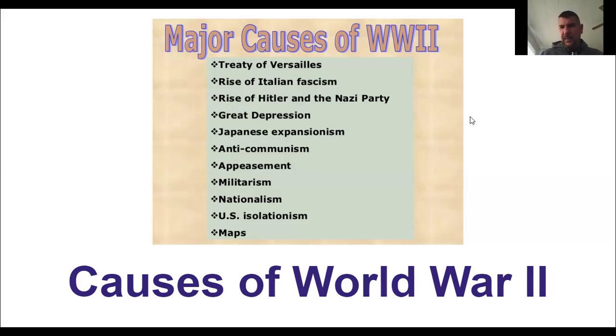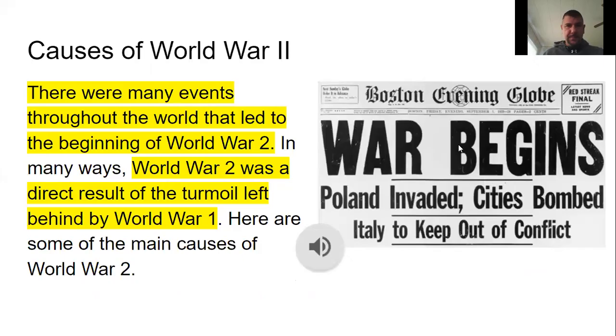World War II. There were a lot of different causes of World War II. One of the main ones was the rise of Adolf Hitler and the Nazi Party, the Treaty of Versailles, and the Great Depression. Lots of different things were causes, and we'll go over a few of those today. Like I said, there were many events throughout the world that led to the beginning of World War II.